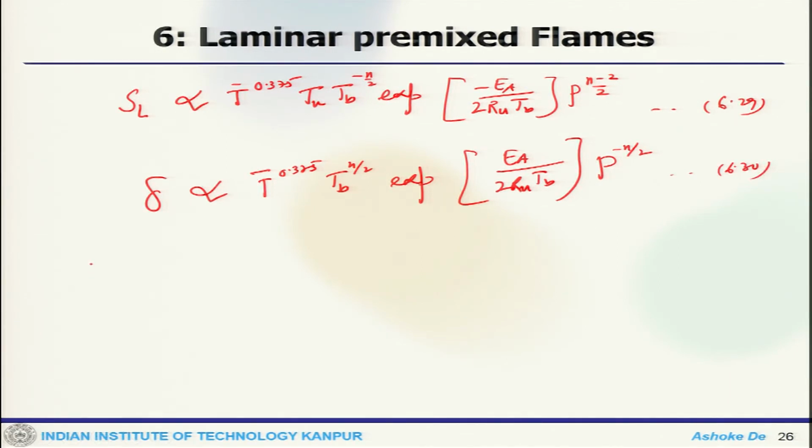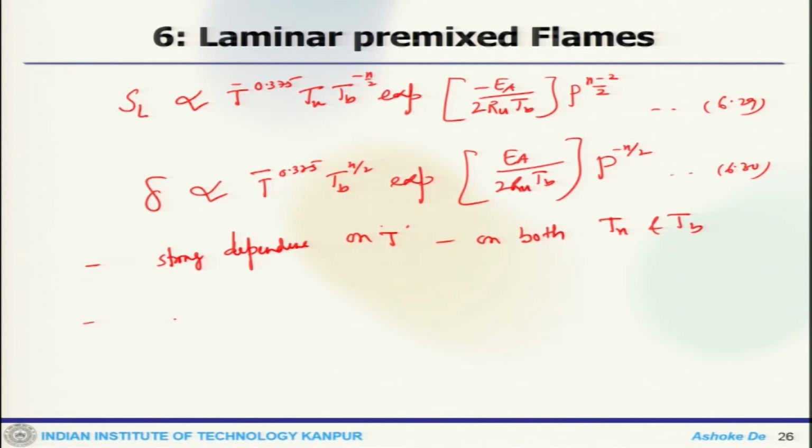So, what one can notice here is a strong dependence on both Tu and Tb, and the flame thickness delta is inversely proportional to SL.